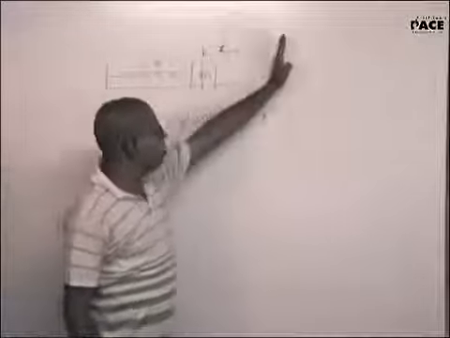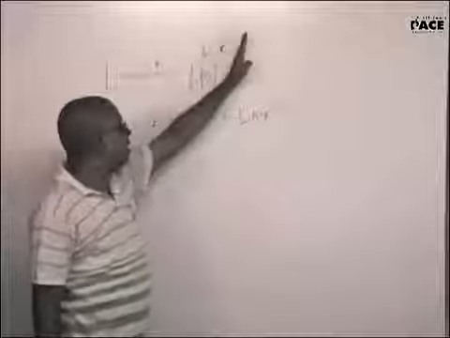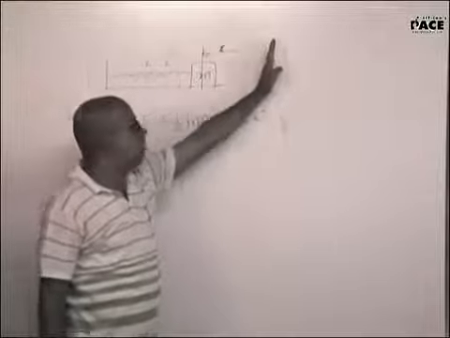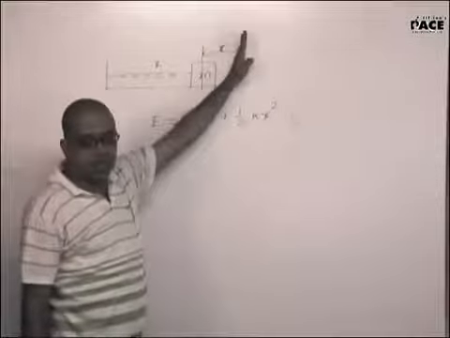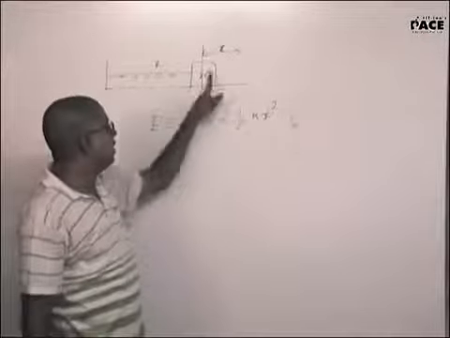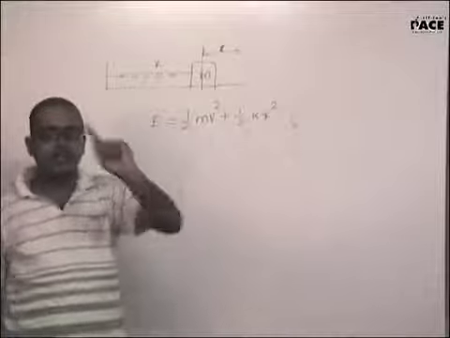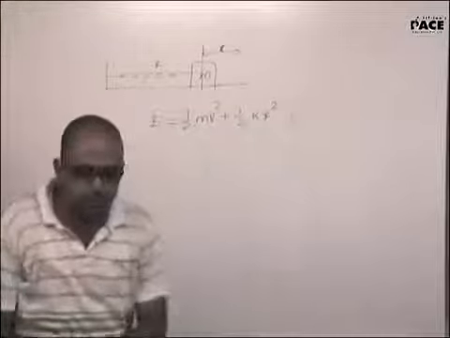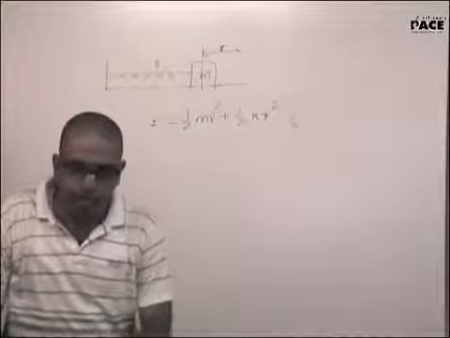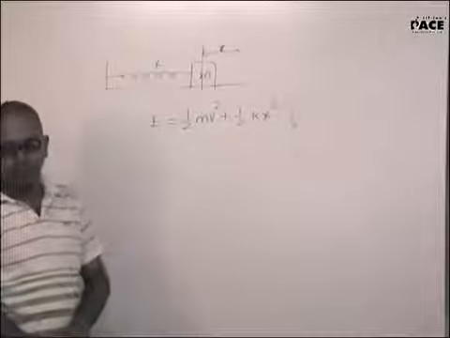So at some instant you brought it till here and you released. When the particle is going back, when it is at this particular point, the elastic potential energy is half kx square. The kinetic energy of the particle is half mv square. This is the total energy of the system. Do you agree with that? There is no other energy that we are missing.